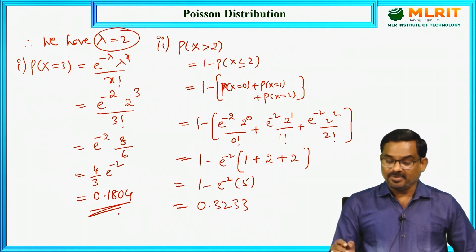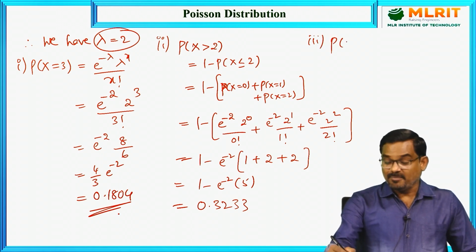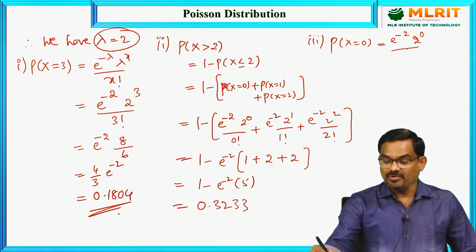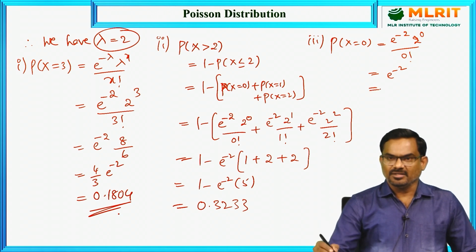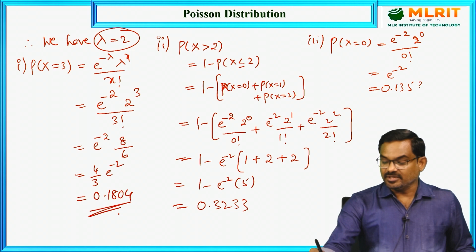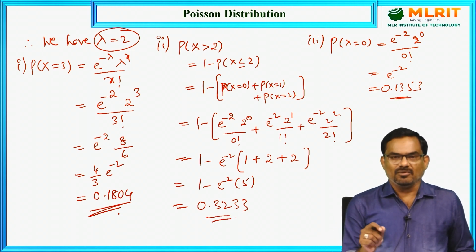None suffer means the third one is nobody should suffer a bad reaction from that medicine. So x equal to 0, which is e power minus lambda, lambda power x, that is 0, by 0 factorial. So the answer is simply e power minus 2, and the value of e power minus 2 is 0.1353.